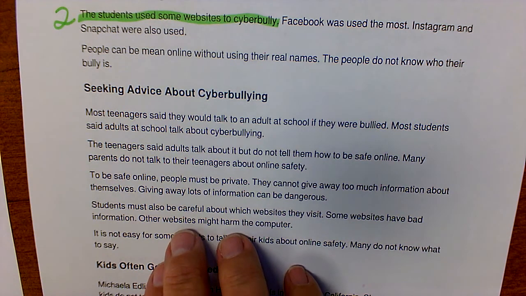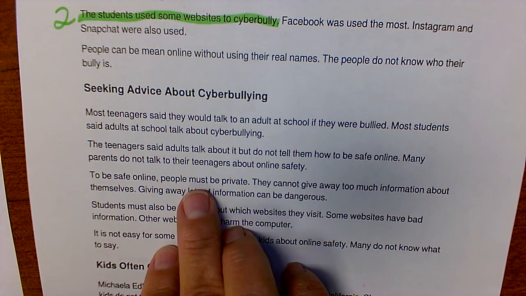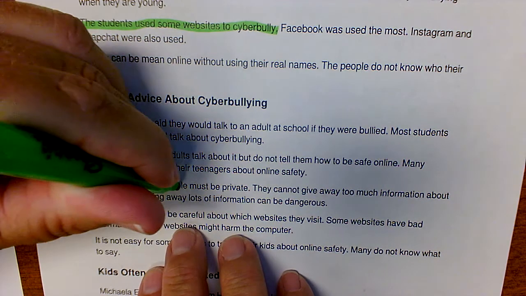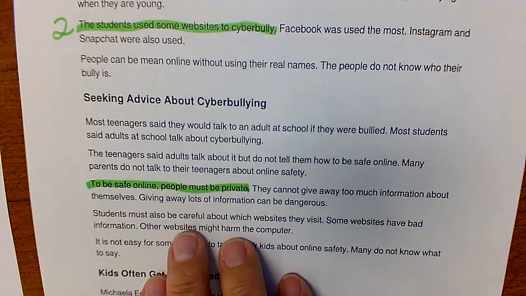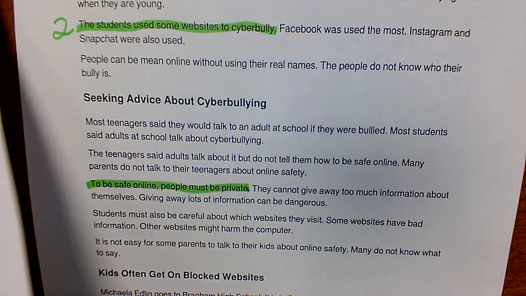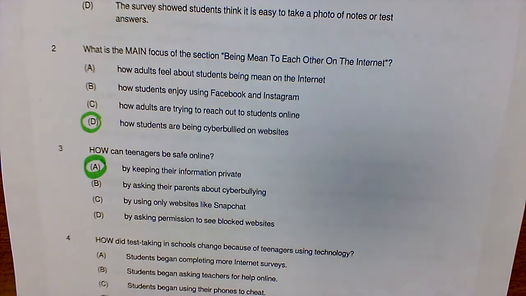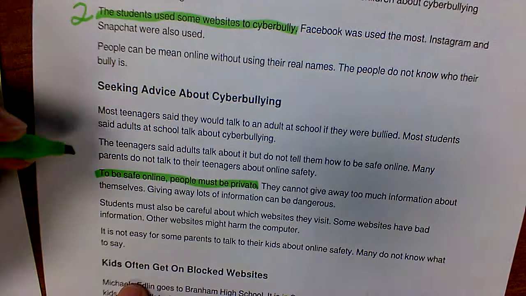How can we be safe online? There it is. To be safe online, people must be private. Right there. By keeping their information private. So that's number 3.